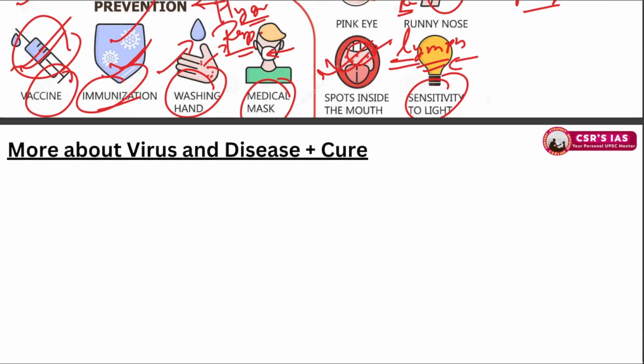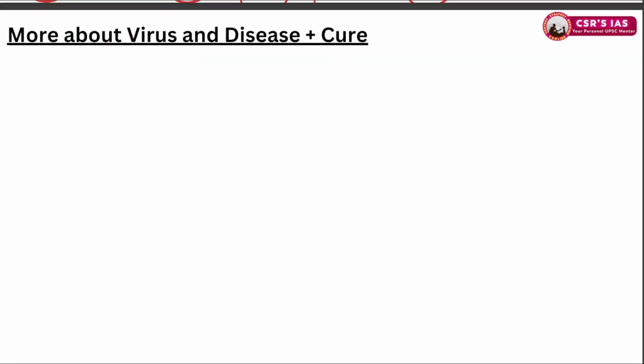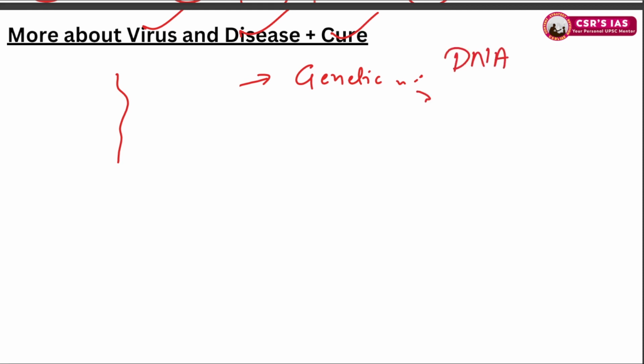Let's move ahead. More about the virus. First of all, disease and its cure. So measles is caused by a single stranded virus. You must be knowing that genetic material is of two types. It is DNA or RNA. So DNA is mostly found among the higher organisms, you can say animals and plants. RNA is mostly found in the lower organisms. DNA is also found in bacteria. RNA is mostly found in the viruses.